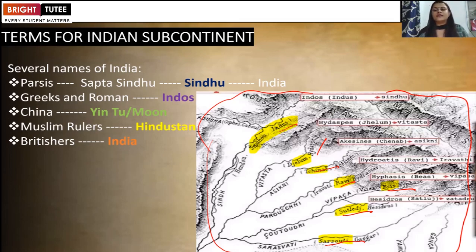Hindustan was not confined only to today's India. It was covering present day Afghanistan, Pakistan, Bhutan, Bangladesh, Nepal. 6 countries all together were considered as Hindustan. And when the Britishers came to India after the 18th century, they derived the name India to denote this subcontinent.